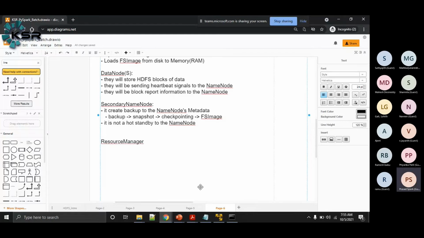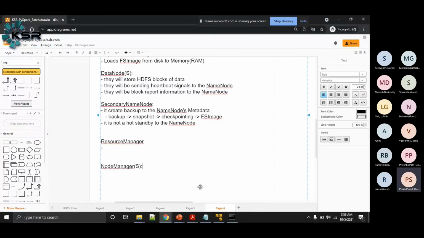This resource manager is responsible for managing the resources in the cluster. Managing the resources is nothing but managing the worker nodes. And what are the worker nodes to this resource manager? The node managers are the worker nodes.